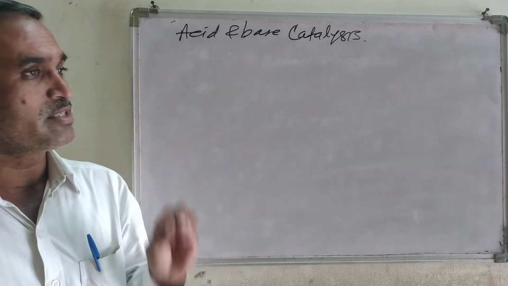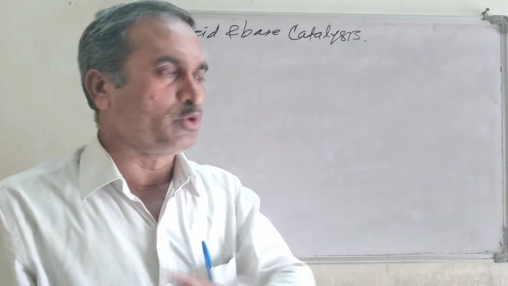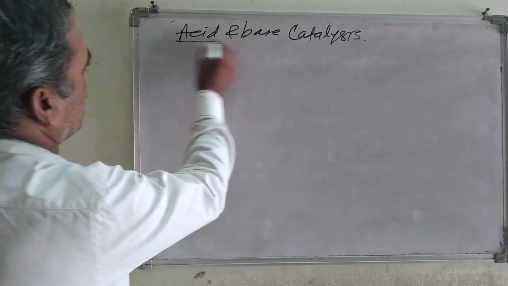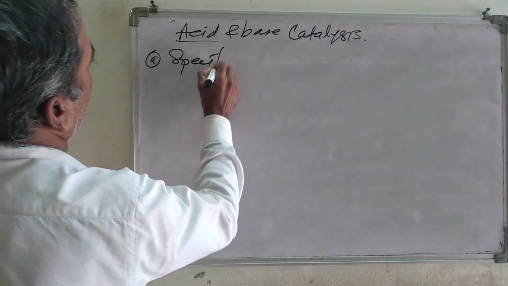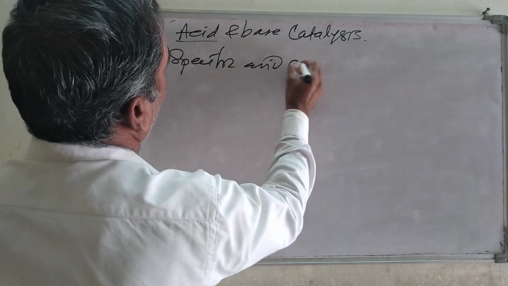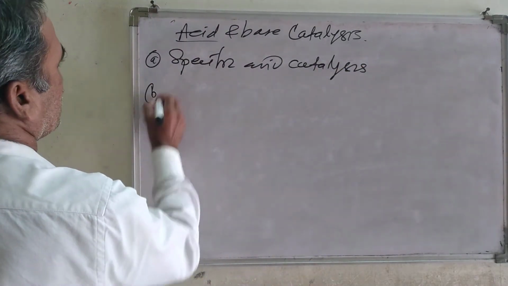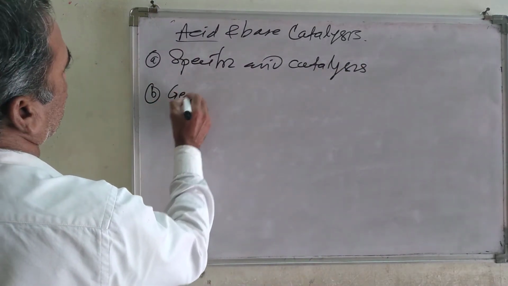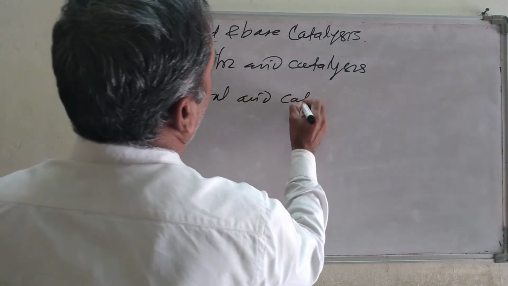Now this acid base catalysis is generally divided into 2 types. One is acid catalysis: the first one is specific acid catalysis, and the second one is known as general acid catalysis.